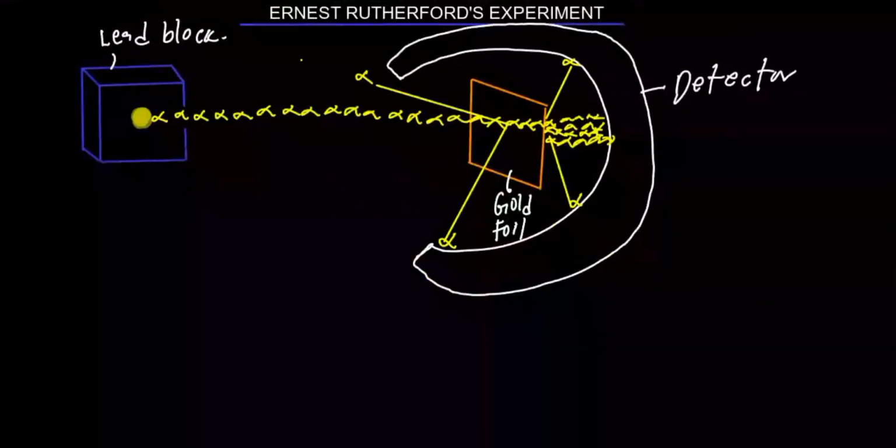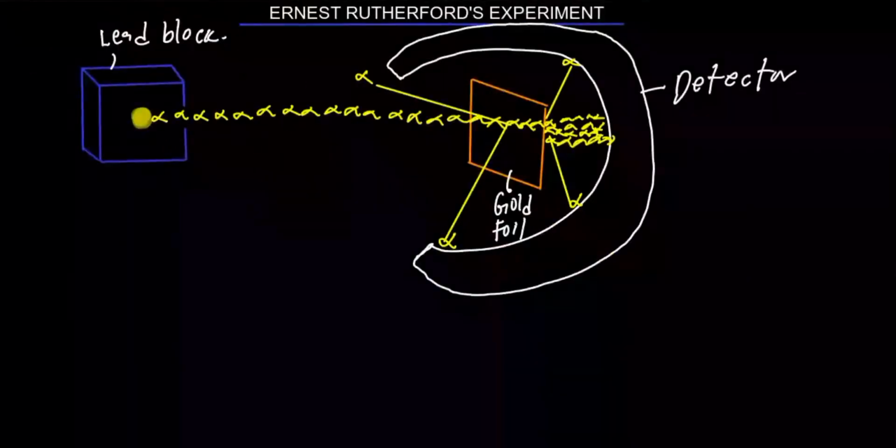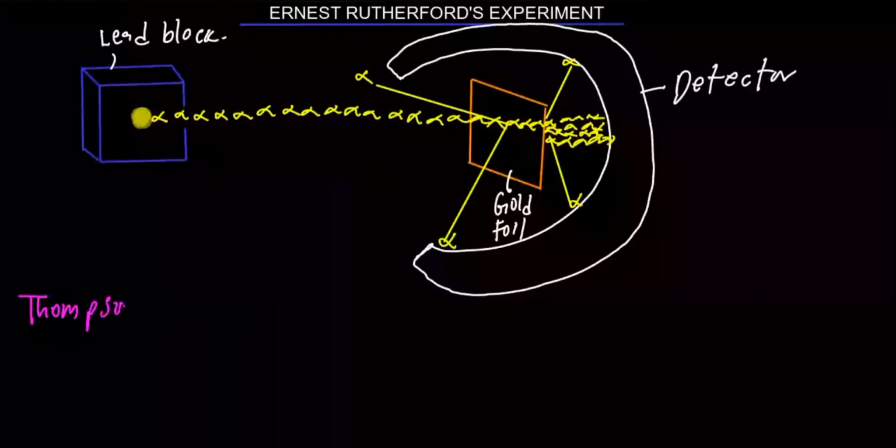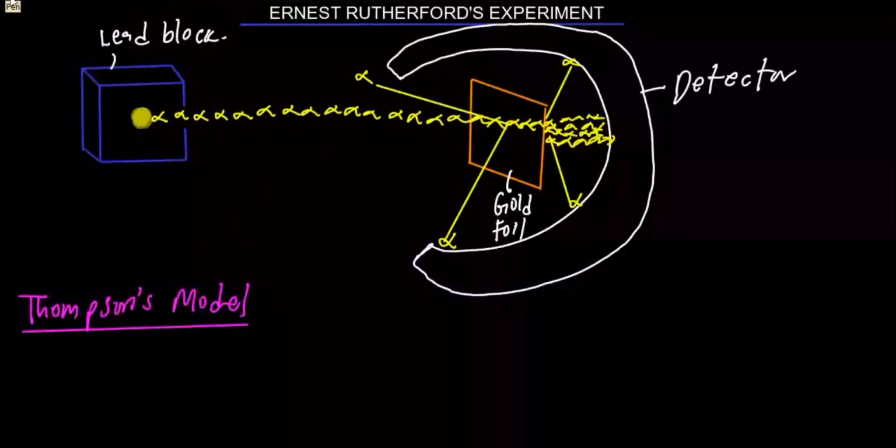Before we look at the next topic, take note of something. I'll put a model here, and that model is Thomson's model. After those discoveries, of course, he went on to propose how atoms look. Remember, the study of atomic structure is about how atoms look like and what the composition of an atom is.